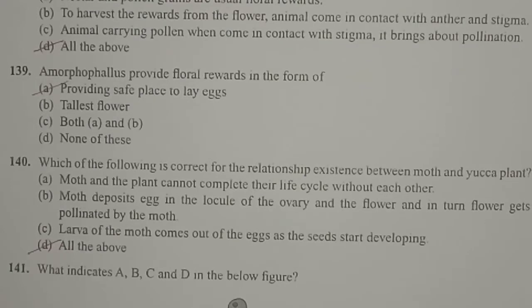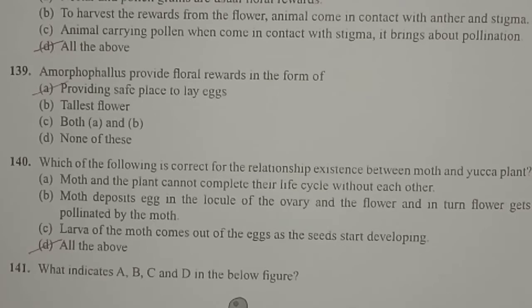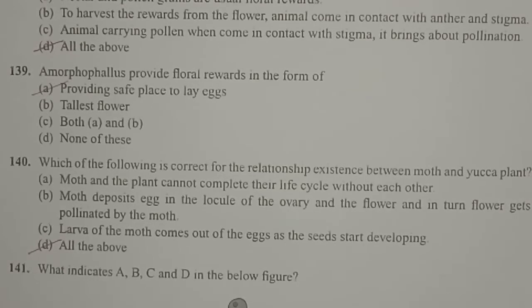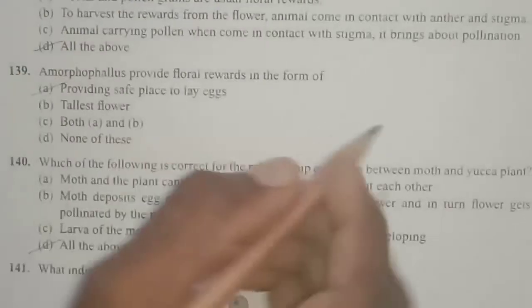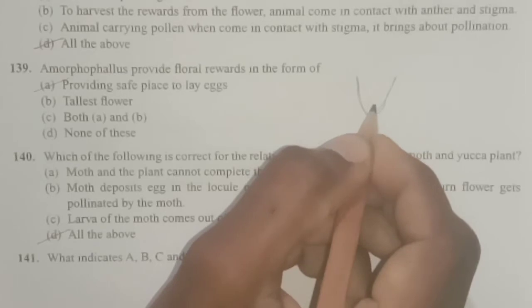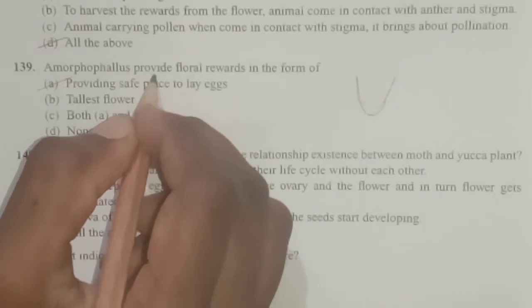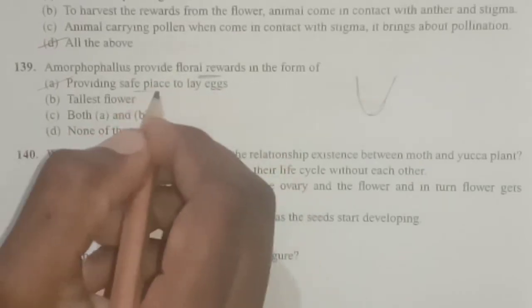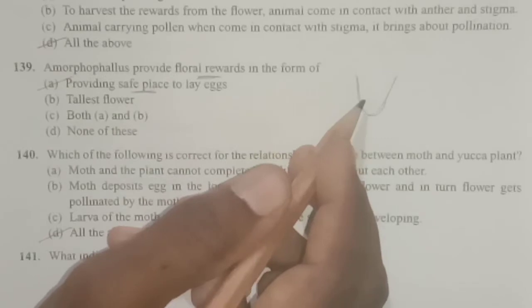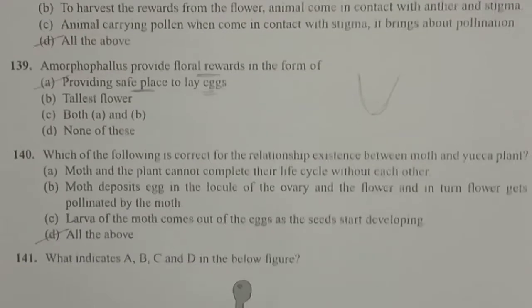Next one, Amorphophallus provides floral rewards in the form of. Amorphophallus, the world's tallest flower, usually provides a floral reward in the form of option A, that is providing a safe place for laying eggs. It is a tubular flower, having a tubular cavity. In this cavity certain species can lay their eggs. That's why Amorphophallus provides the floral reward in the form of a safe place, not like nectar or pollen grain, for laying eggs for certain species.